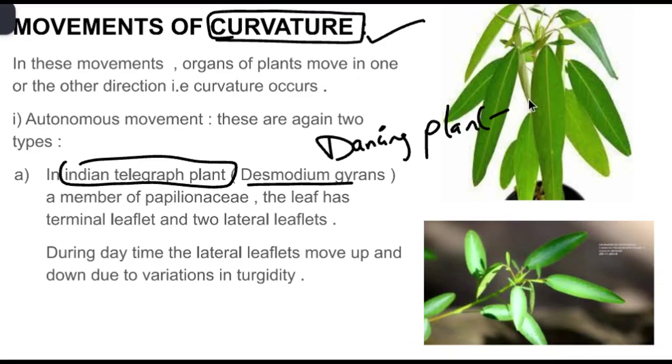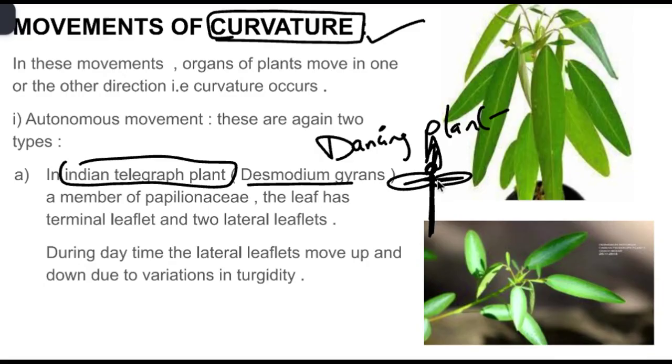It is from the Papilionaceous family, and this plant has a unique leaf structure: one central or terminal leaflet and two smaller side or lateral leaflets. Here you can observe, if you take the stem, one central leaflet will be there. Central is also called terminal, terminal means last, and two smaller lateral leaflets are present.